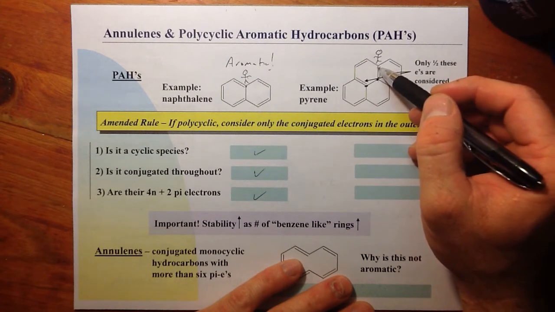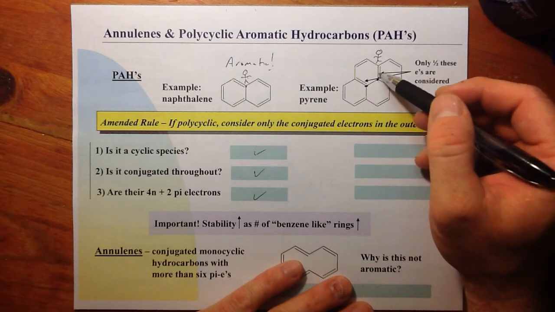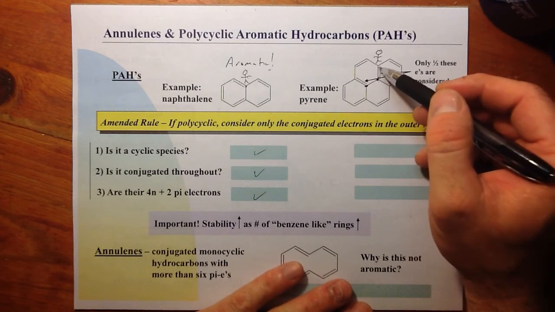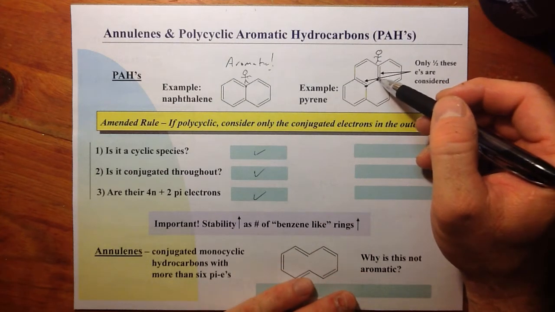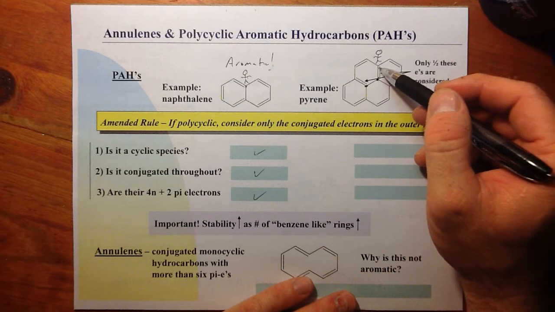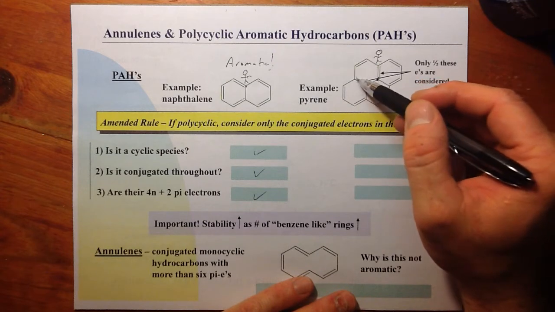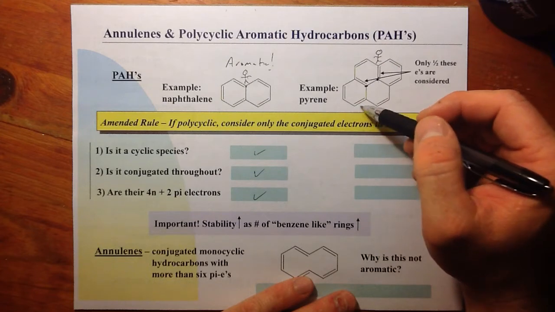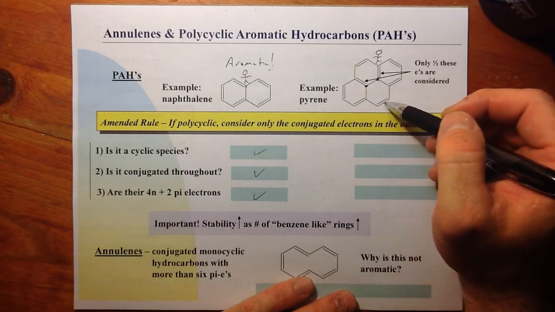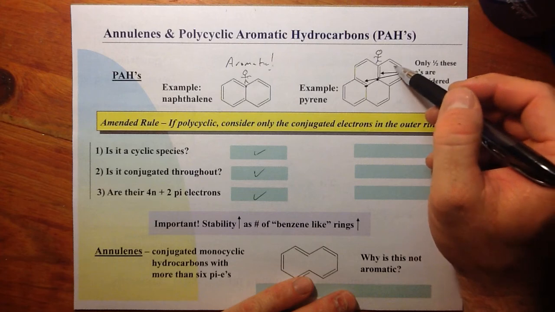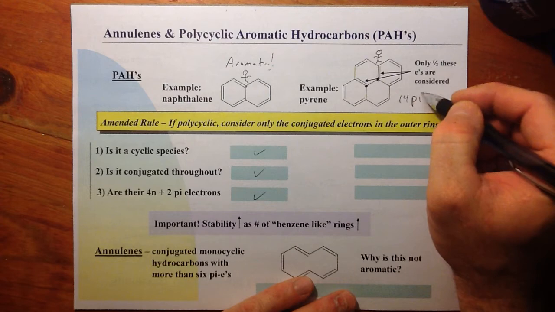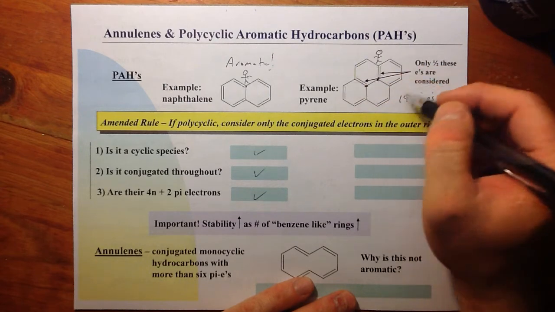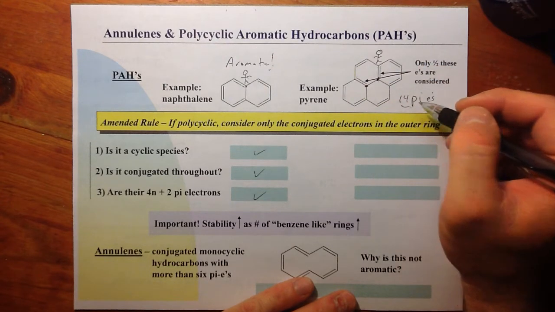So let's just count 1, because we're not counting both electrons. We're not going to see both. We're going to see, in a sense, 1 electron, but we won't count 2 because we don't touch this carbon. So 1, 3, we touched just one of these 2, so that's 4, 6, 8, 10, 12, 14. 14 pi electrons are counted as we walk around the outside. This is one of the magic numbers.